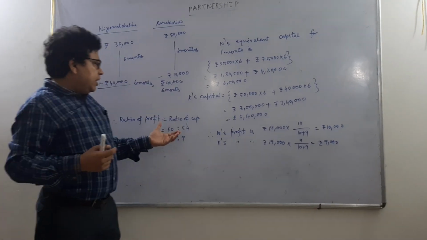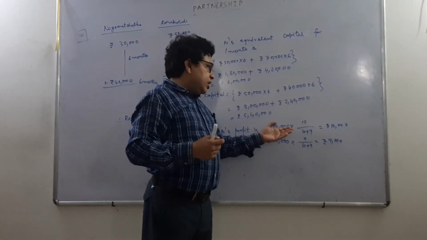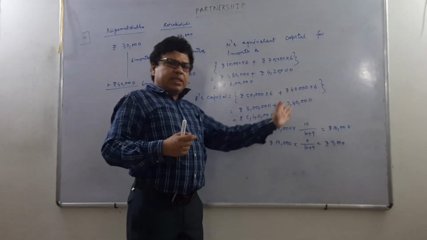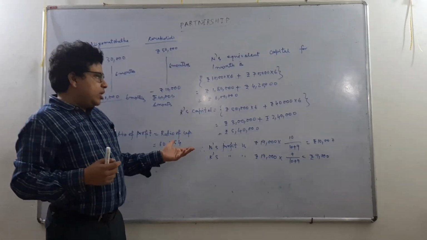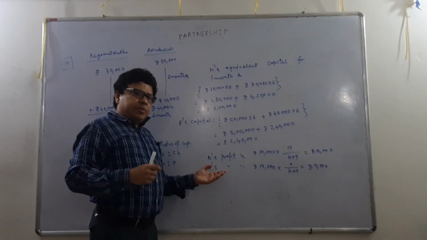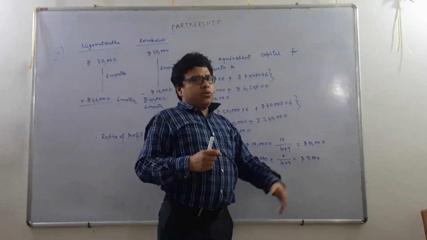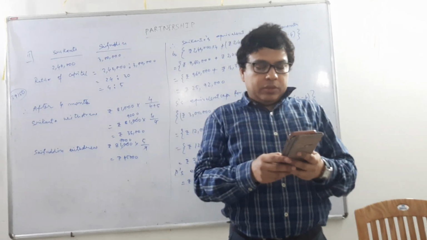And when we divide the total profit in this ratio, then we get that Niyamat Chacha's profit is 19,000 into 10 by 10 plus 9, because that is the proportional part of the total profit that will go to Niyamat Chacha, and which is coming to rupees 10,000. And in similar manner, Korobi Didi's profit is rupees 9,000. So these are the two answers of sum number 10.